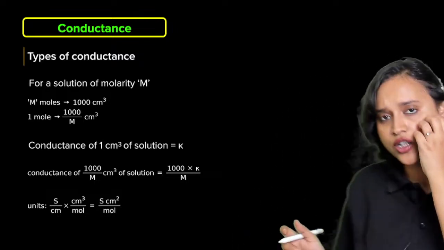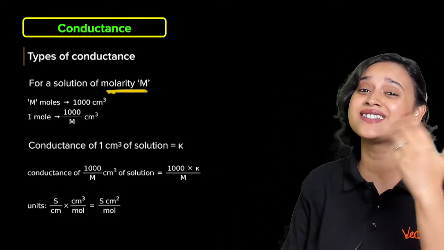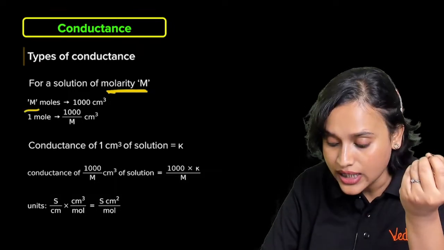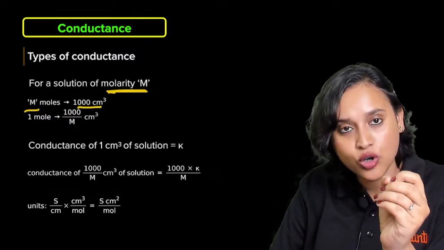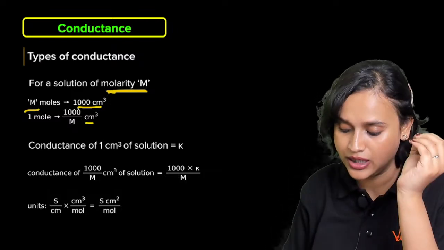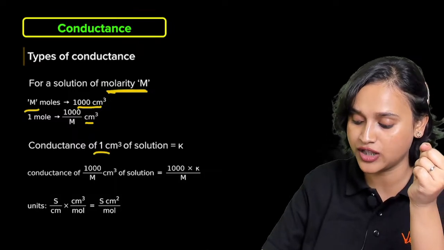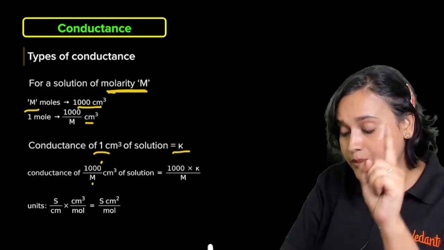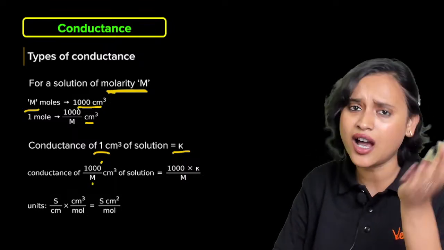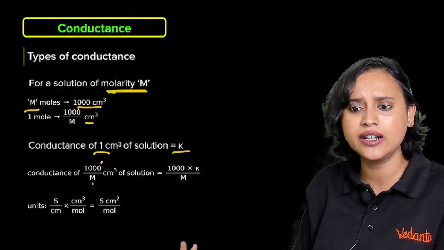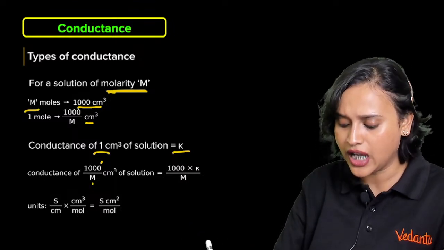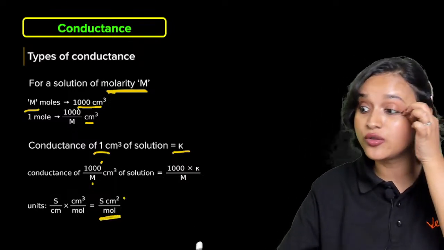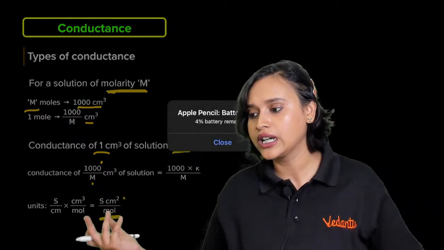Now for a solution, if the molarity is M, once again the mole concept comes into the picture. M moles means 1000 centimeter cube, and 1 mole means 1000 divided by M centimeter cube. So the conductance of 1 centimeter cube of solution is equal to kappa, and the conductance of 1000 divided by M centimeter cube of solution will be 1000 multiplied with kappa divided by molarity. So the unit will become S centimeter square divided by mole. You can put the units here and calculate it from here.